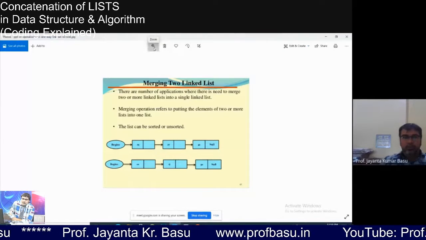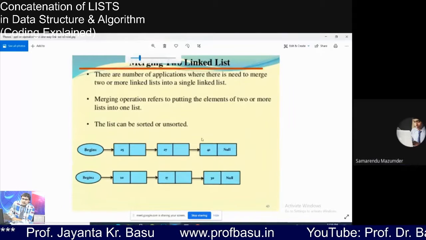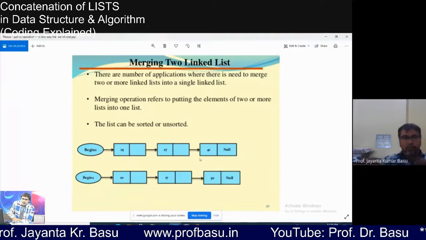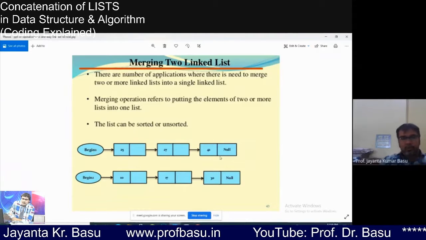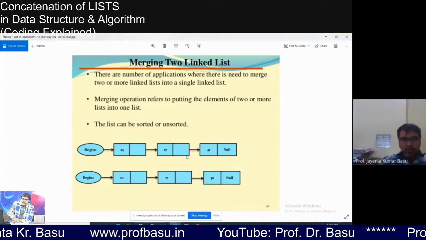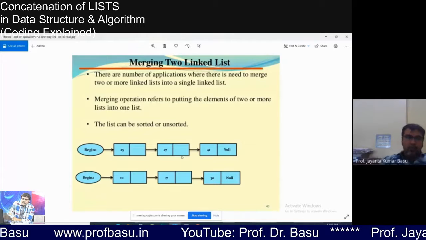The screen is visible to all of you. Yes, sir. Let's say these are two existing lists. We have to merge this. Let's say this is the first list and this one is the second list. For example, it can be any number of nodes.